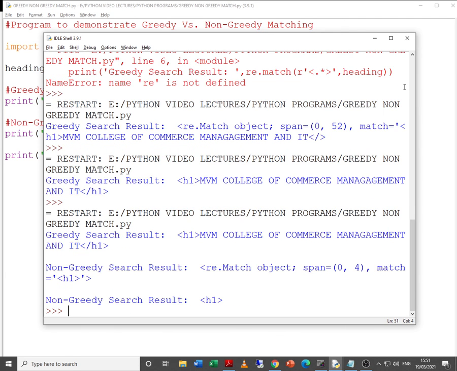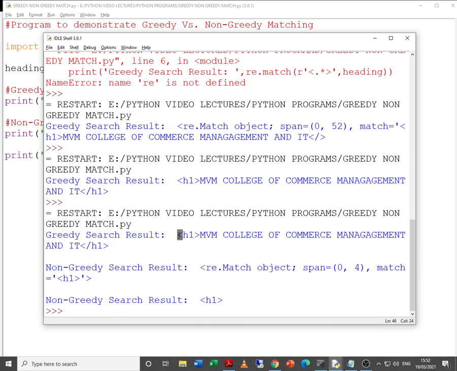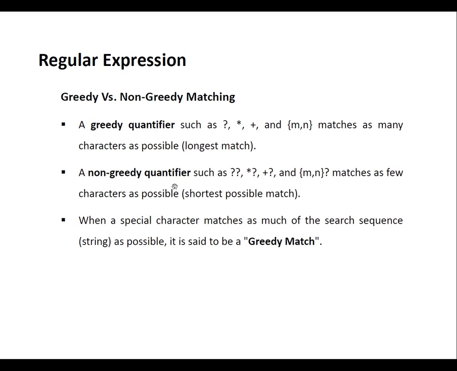There you go. Now this was the initial greedy search result, where everything from the first opening tag to the last closing tag is being included. In the non-greedy search, which is minimum, just try to check it out. A non-greedy quantifier, that is non-greedy search, matches as few characters as possible, the shortest possible match.